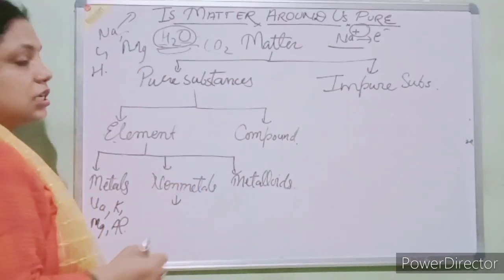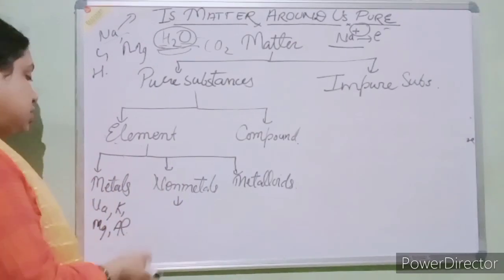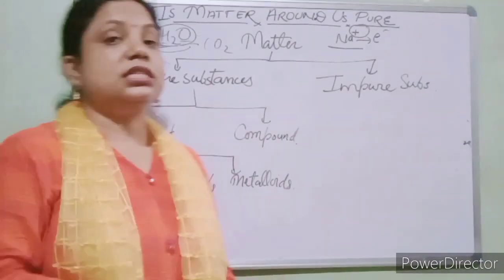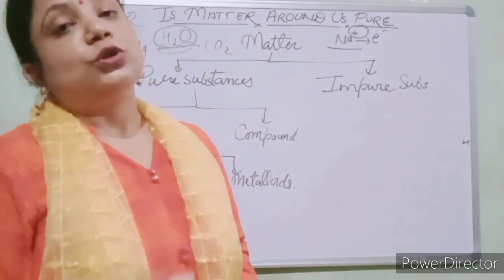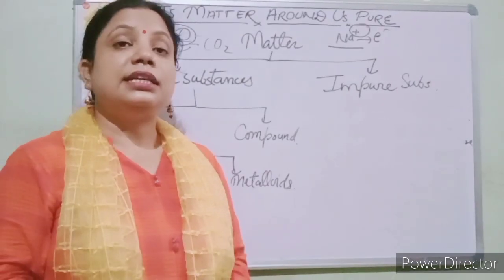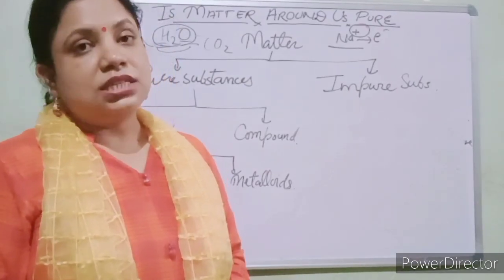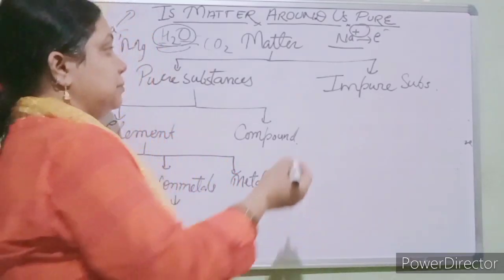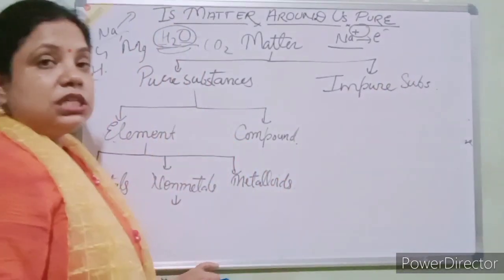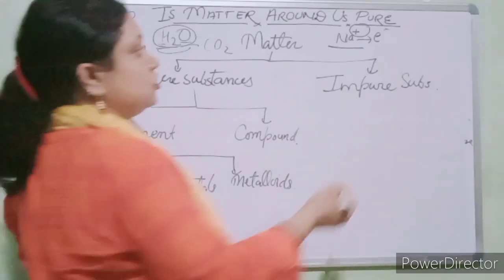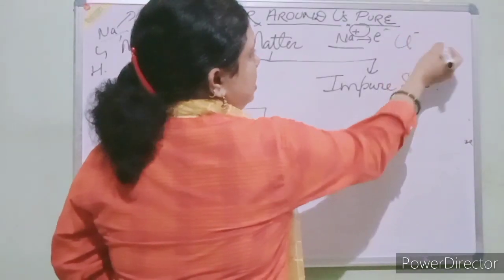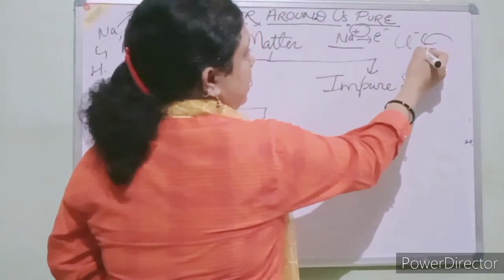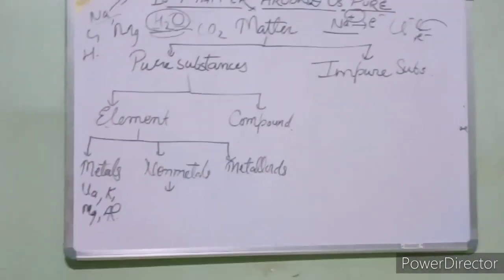Non-metals, students, are those which have just the opposite characteristics of the metals. They are non-sonorous, non-ductile, non-malleable, non-lustrous, and they are electronegative in nature. That means they have the capacity to accept electrons, like chlorine minus, it will accept the electron.